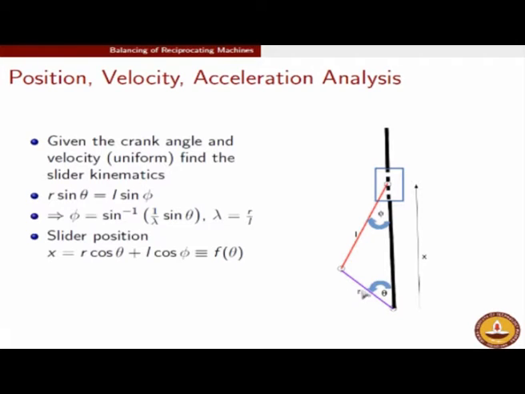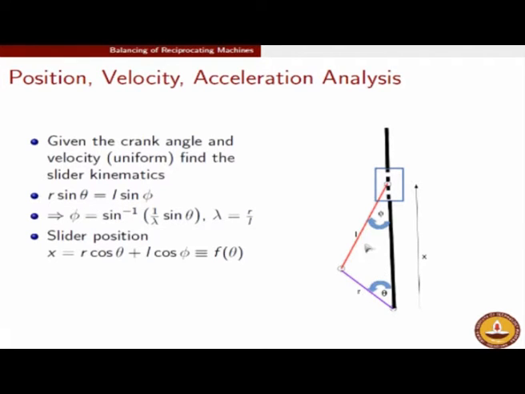Theta is the angle between the direction of the crank and the direction of the slider motion. So by trigonometry it is fairly clear that x, the total distance here, is r cos theta plus L cos phi. R cos theta is the component of r along x, and L cos phi is the component of L along x. If you add these two, you will get x. Also from trigonometry it is very clear the sine components of r and L should be the same. So r sin theta should be equal to L sin phi.